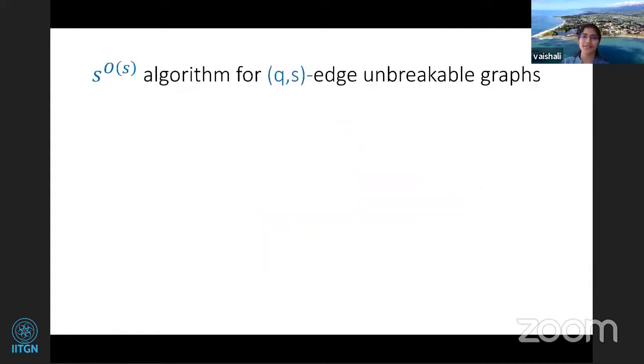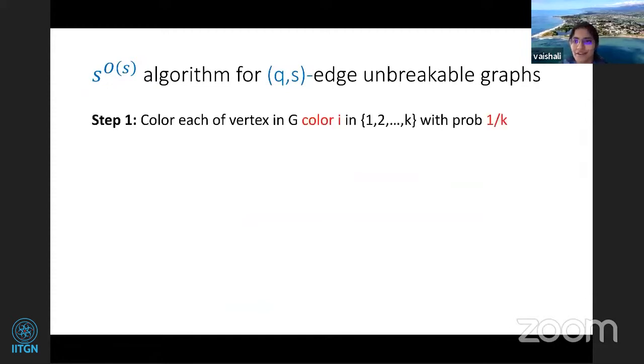Okay, so now let's look at the S to the S algorithm that Saket told you earlier. The step in that algorithm was to color each vertex in component I.